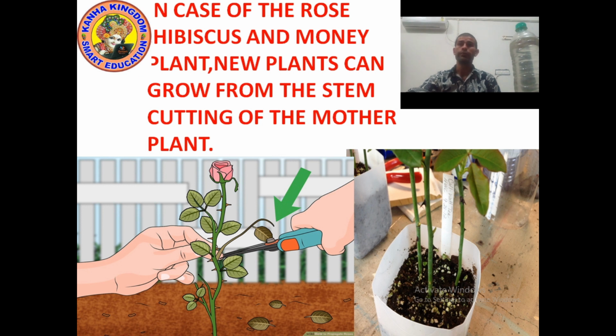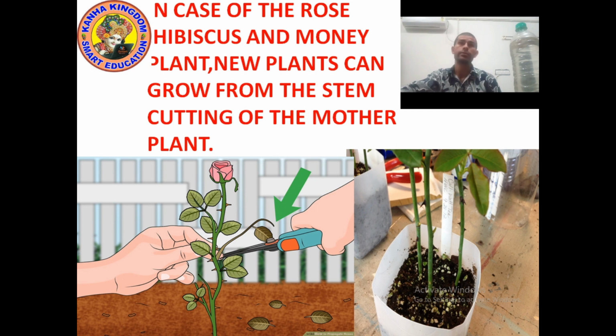So if I talk about hibiscus, money plant and rose plant, if you cut a branch of rose with stem, which is actually known as cutting, and if you grow it somewhere else, you will get a new rose plant. It will develop into a new rose plant. Yes, money plant and hibiscus develop in the same way.